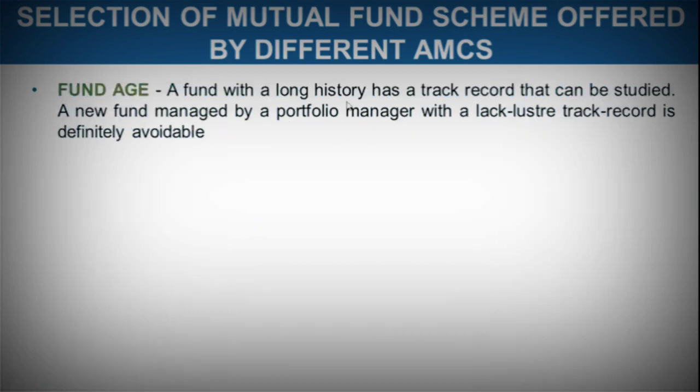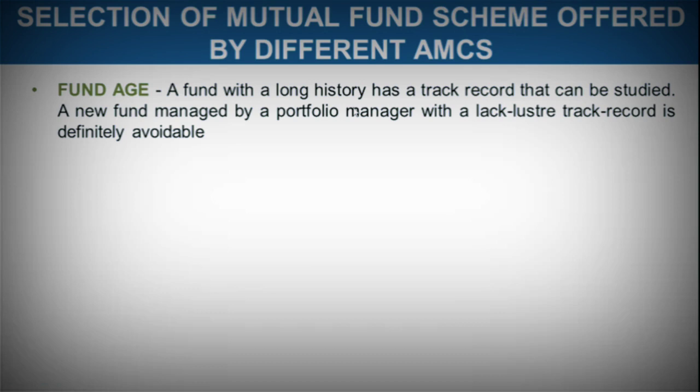Fund age. A fund with a long history has a track record that can be studied. A new fund managed by a portfolio manager with a lackluster track record is definitely avoidable. Fund age means that a mutual fund that has been in the market for a longer period of time has a whole set of history of track records, its past performance, the fund managers involved, and how it has been evolving over the years.